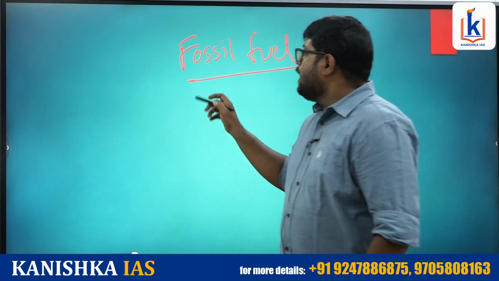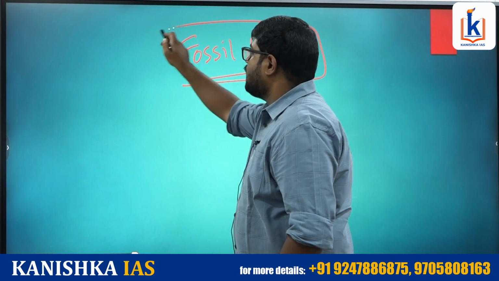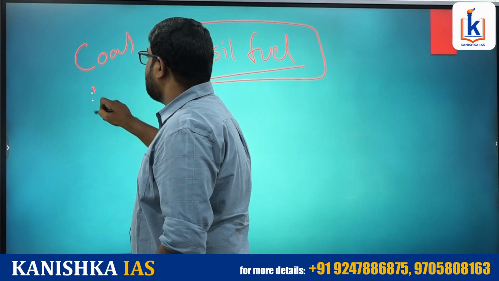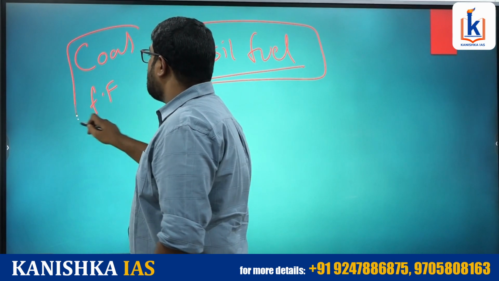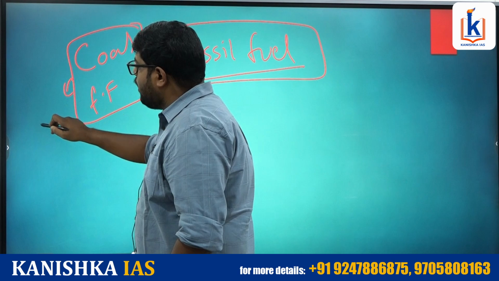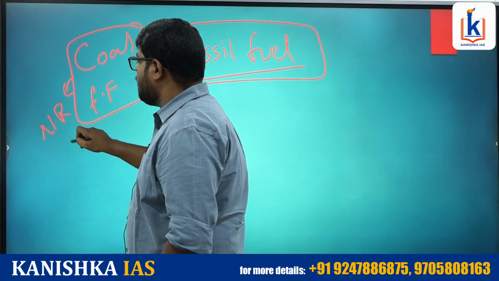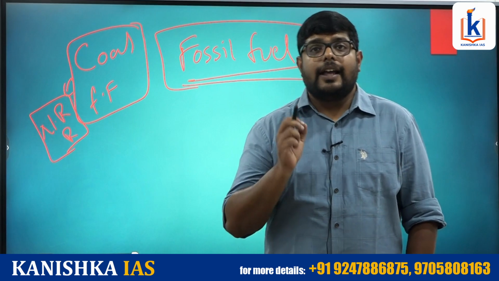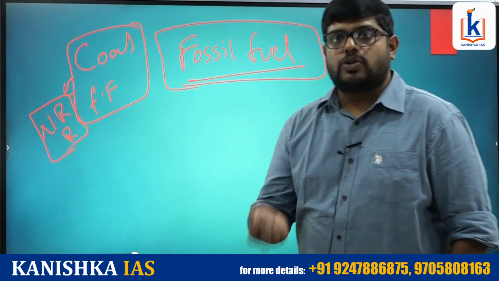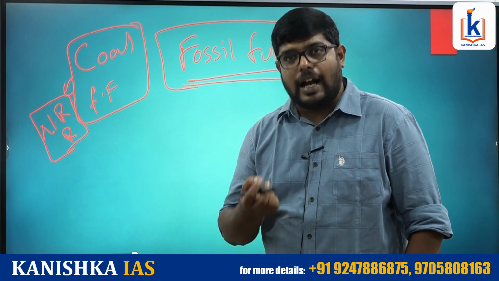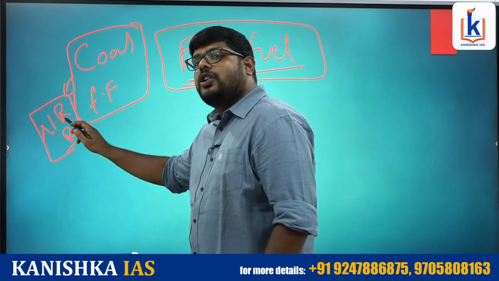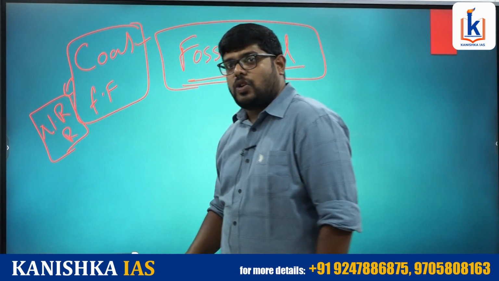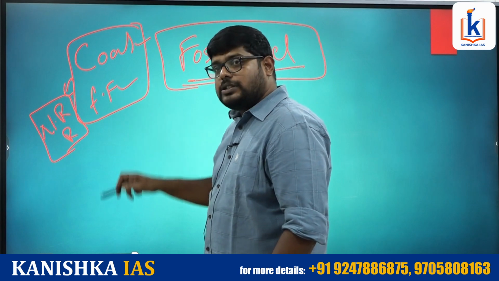In the same way, even fossil fuels were formed in the time of Pangaea, right. That means the formation of coal and the formation of fossil fuels. This coal and fossil fuels are very important non-renewable resources. So already we have the clarity. What is the clarity? A resource which cannot be reused again, that means we cannot use it again, will be called a non-renewable source. So among the non-renewable sources, the primary source is coal and the secondary source is fossil fuel.